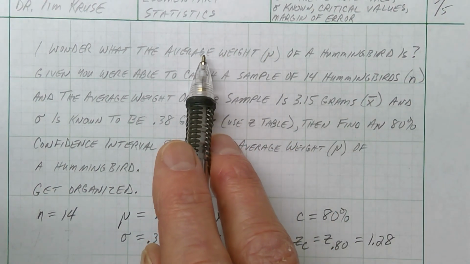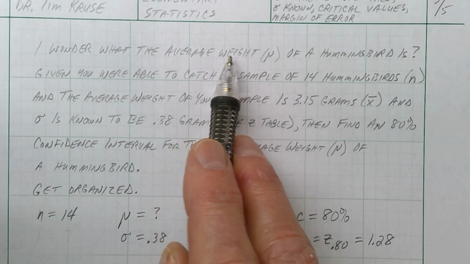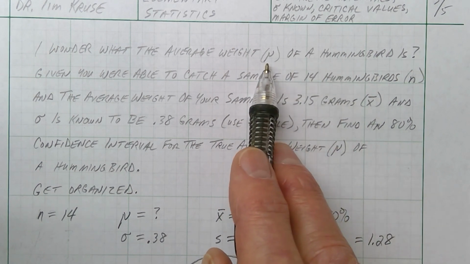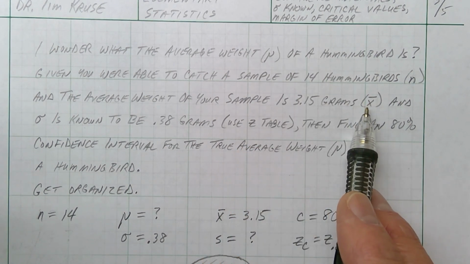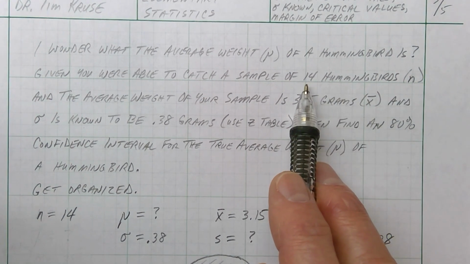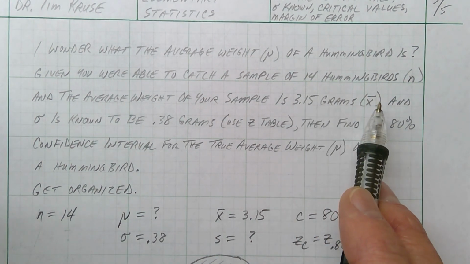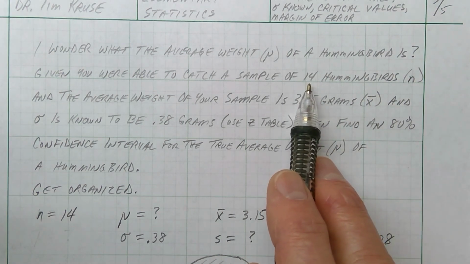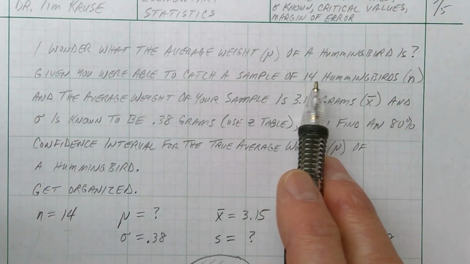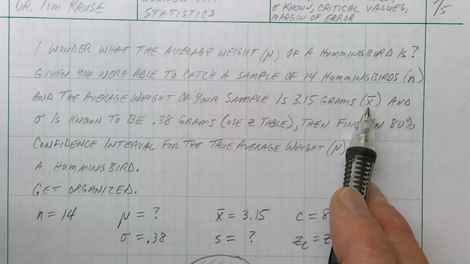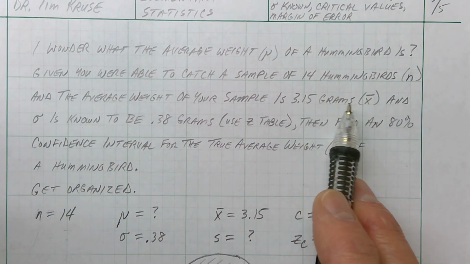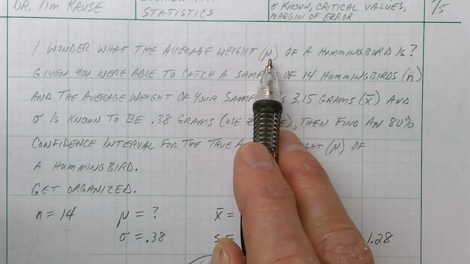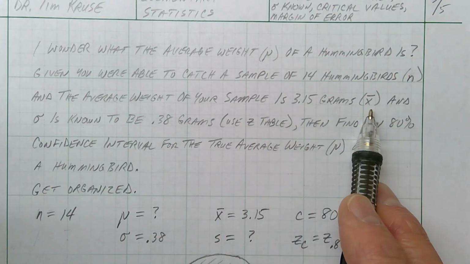So mu is like that mythical average weight, the true average weight of hummingbirds, the thing that we'll never be able to calculate because there's just too many. But X bar means the same thing, but it's for your sample of the 14 that you actually caught. This is real. I can actually calculate this. I'm going to weigh those 14 hummingbirds, get a total weight, and divide it by 14, and that average is 3.15. So X bar, your sample, can actually be calculated. Mu can't be calculated. It can only be guessed at using X bar.